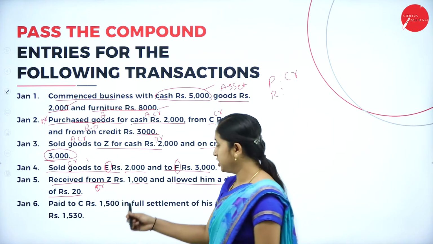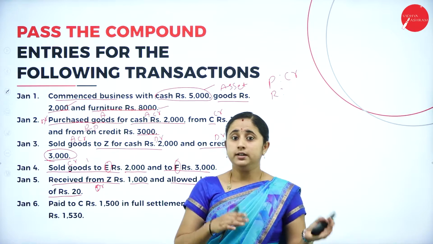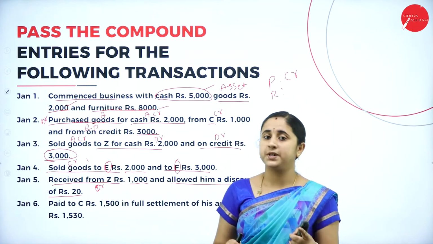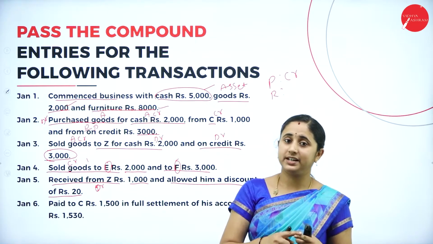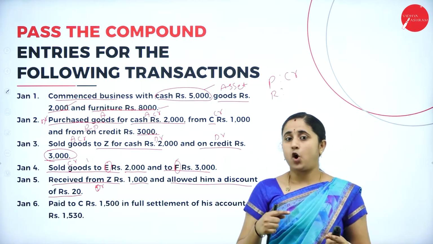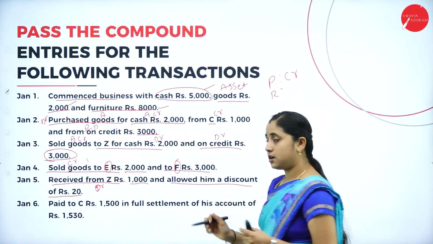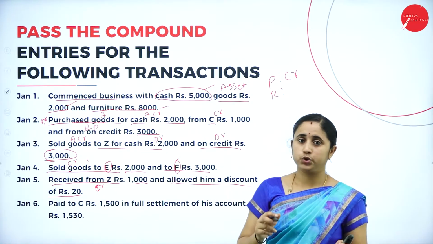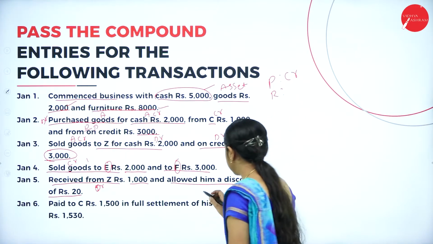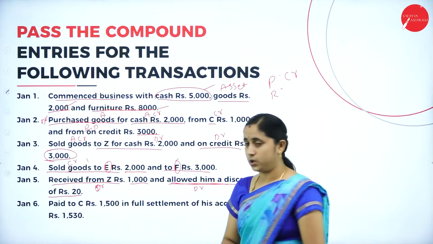Cash is coming in, you need to debit the cash. Discount allowed is an expense for you. It comes under a nominal account. Nominal account says debit all the expenses and losses. Here discount allowed is an expense, so you need to debit the discount allowed.